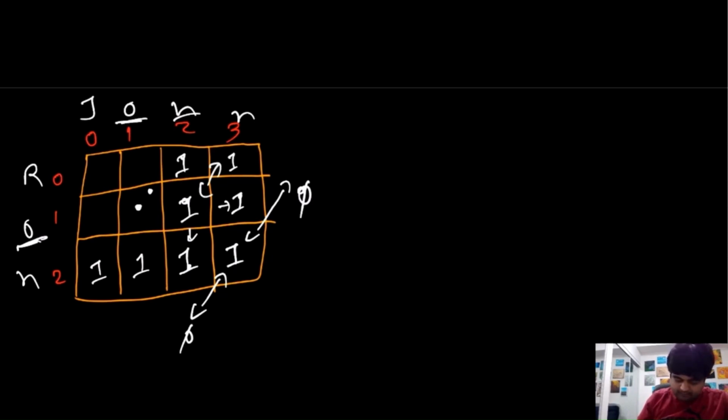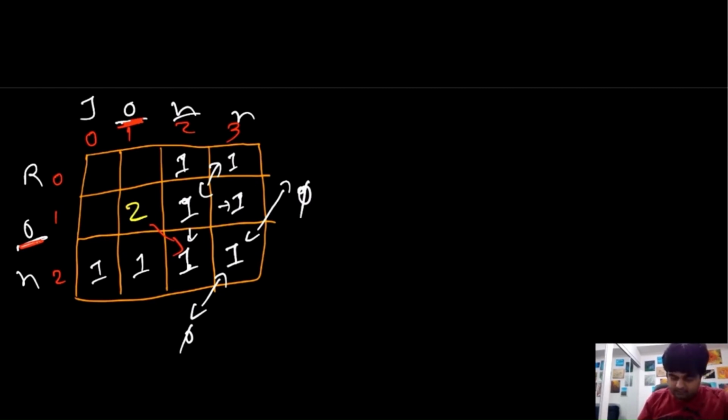But now for this particular position we still have a match between this O and O, which means we need to do a diagonal plus 1. So if we do diagonal plus 1, in the diagonal the value we have is 1, so we actually get the value as 2. So this becomes our 2.